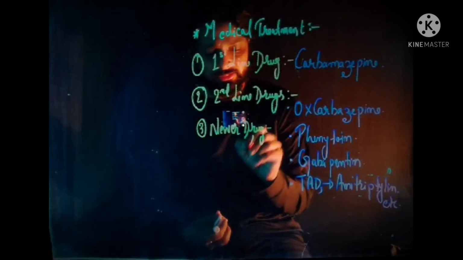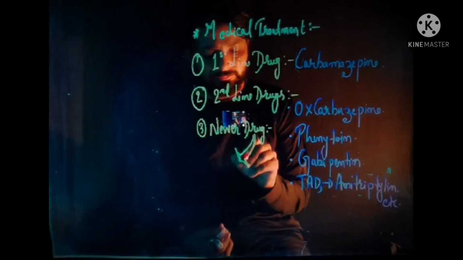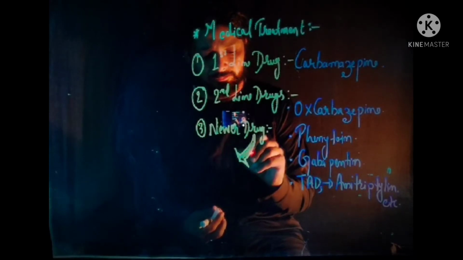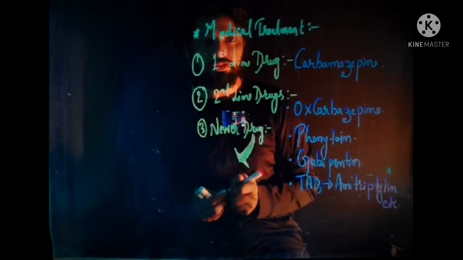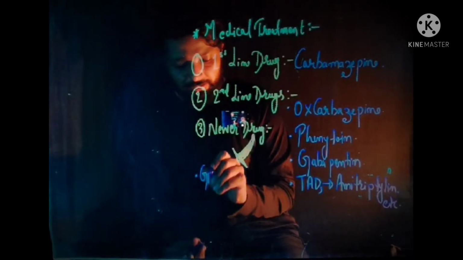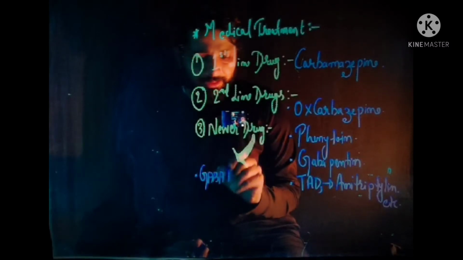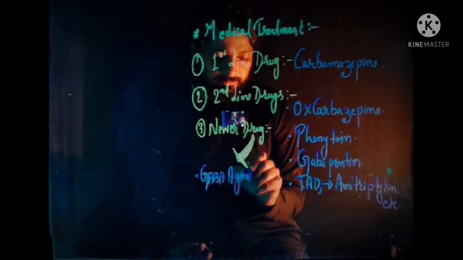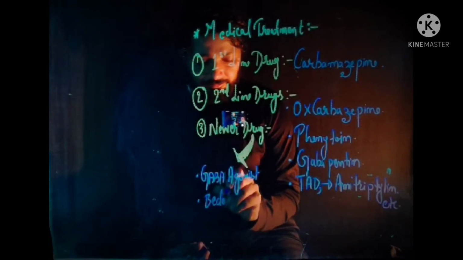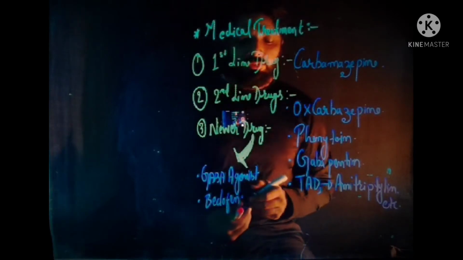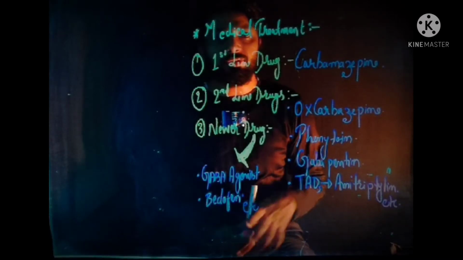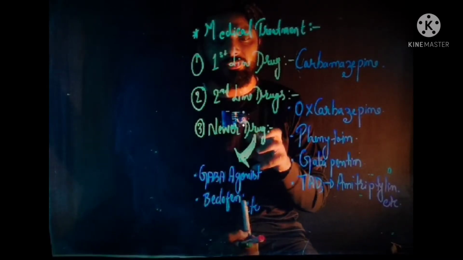These newer drugs include GABA agonist and baclofen. So 3 groups of drugs are administered under the medical treatment.